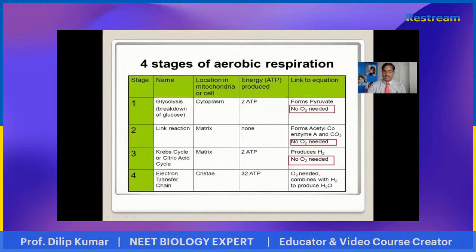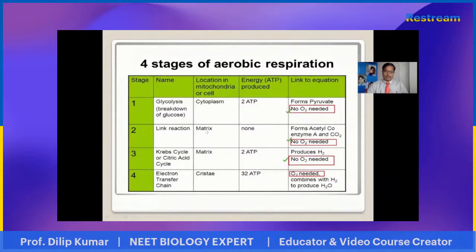But in the final step, the electron transport system, which takes place on the cristae, nearly 32 ATP are produced, and here O2 is needed. So oxygen is finally needed in the electron transport system. The first three processes, 1, 2, and 3, don't need oxygen. Oxygen is needed only at the electron transport system. One thing is also common here.